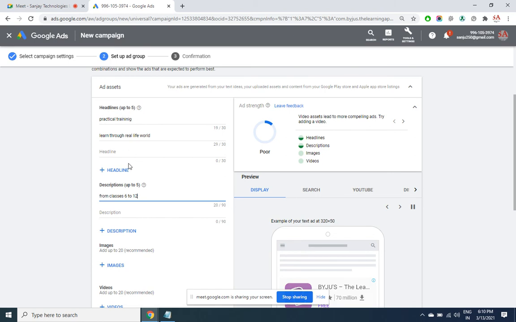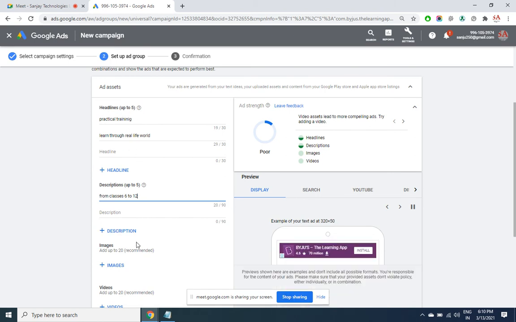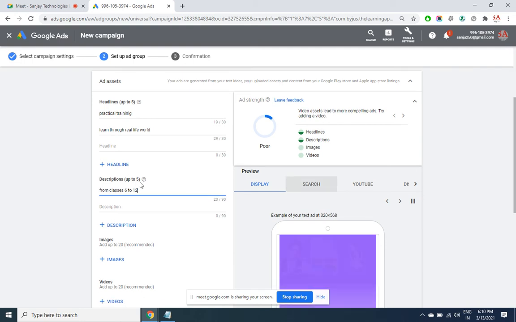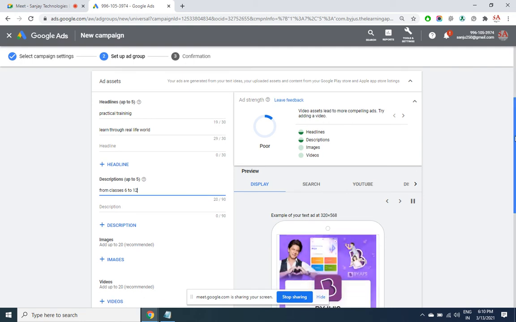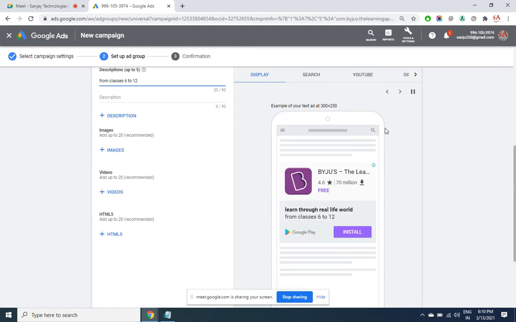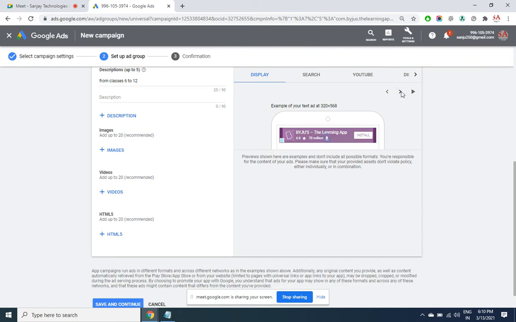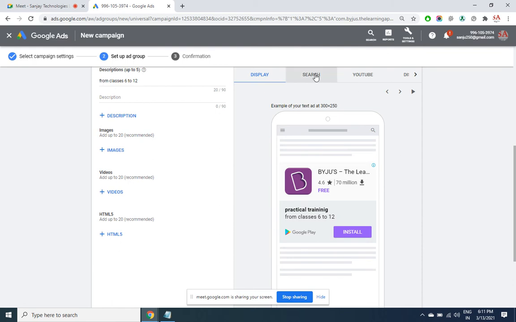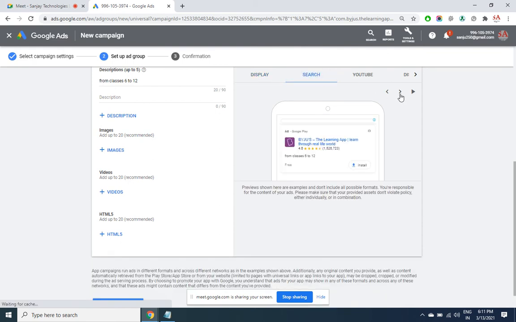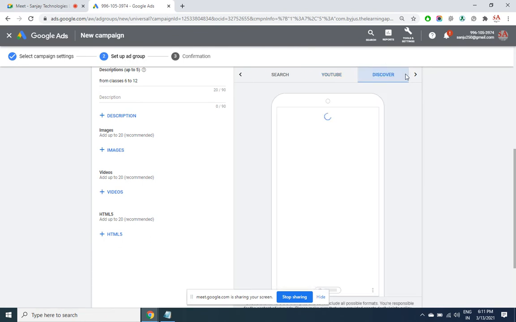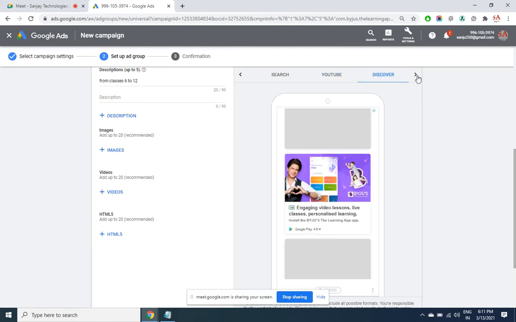Any one would be picked from headline, any one would be picked from description, but over a period of time the search engine will see which headline and description is more powerful, getting you a better response, and that will be continued. This is how your ad will look in various devices of various sizes. How the ad would look in the search engine, how it would look on YouTube, how it would look in banner ads and Discover.